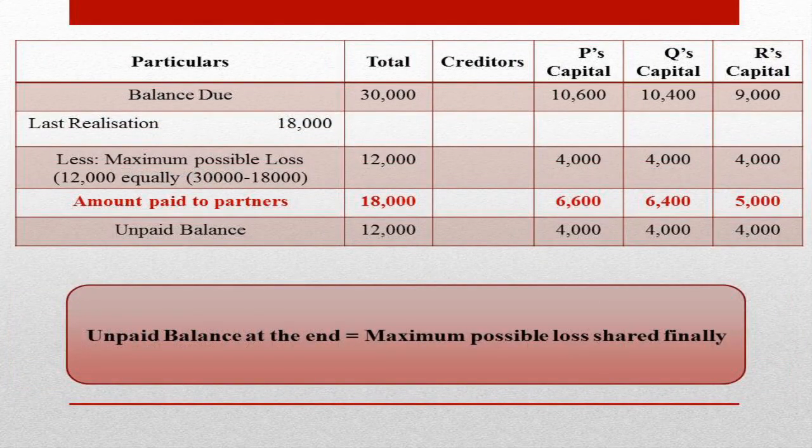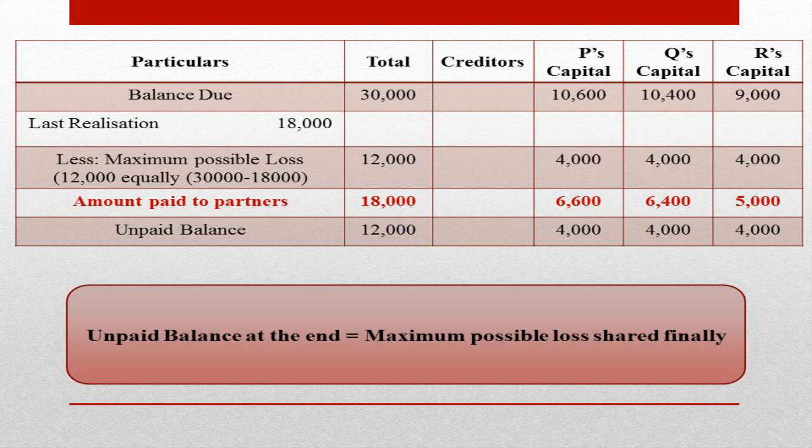Then let us see what is the balance available. P's capital account shows a credit balance of 10,600, Q's capital 10,400 and R's capital 9,000. Then coming to the last realization. Last realization realizes an amount of rupees 18,000. Here also we are assuming that after the last realization, after the fourth realization, there will not be further realization and therefore the maximum possible loss is rupees 12,000. That is 30,000 minus 18,000, 12,000. This 12,000 is distributed to partners in their profit sharing ratio 1:1:1.